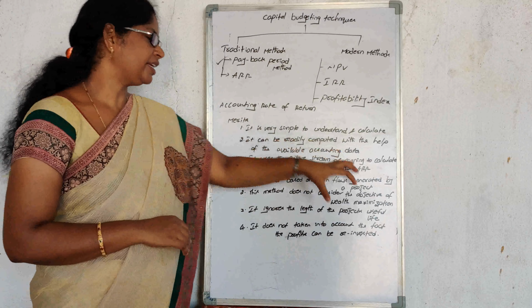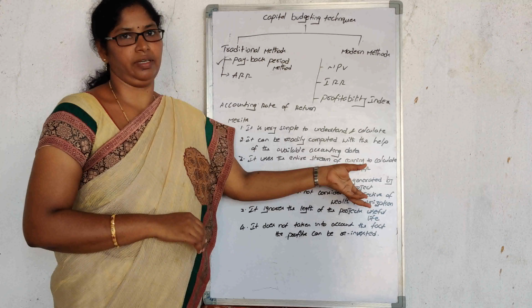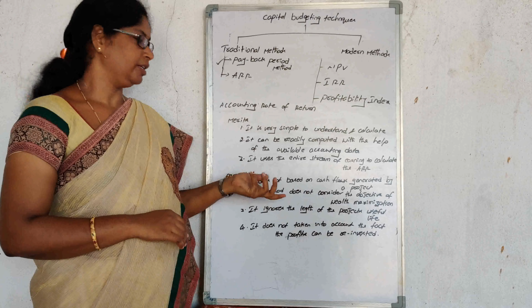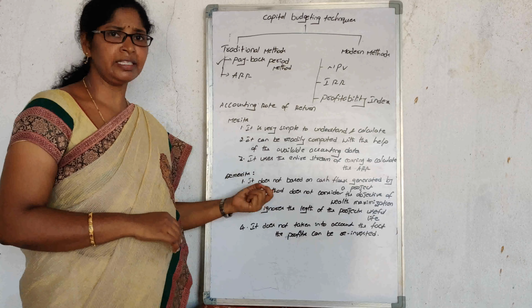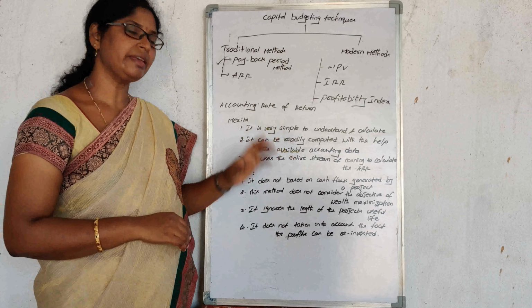So not only a single project, all the information we have to take into account. So that's one of the drawbacks. We need to consider what are the new projects that have to be adopted, and from that only the calculation has to be done.